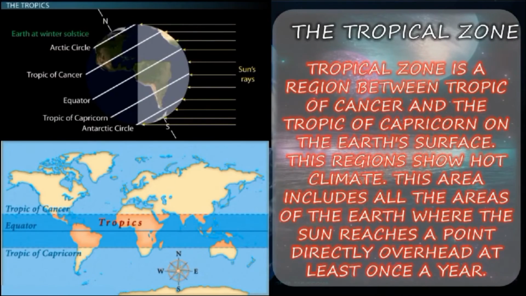The tropical zone. A tropical zone is a region between the Tropic of Cancer and the Tropic of Capricorn on the Earth's surface. So, this region shows a hot climate. This area includes all the areas of the Earth where the sun reaches a point directly overhead at least once a year.